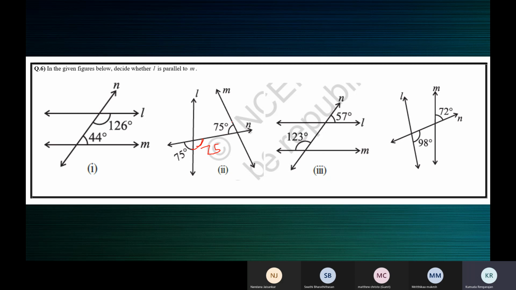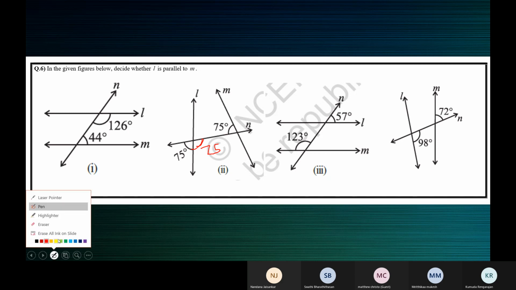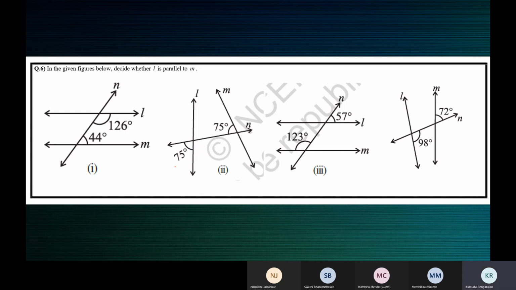Alternate interior angles will be equal. So I can move the 75 degrees here. Vertically opposite angles are equal. That is fine. For that, the lines don't have to be parallel. So this is 75. Next, you must say 75 plus 75 is 150. Co-interior angles are not supplementary. Therefore, L is not parallel to M.